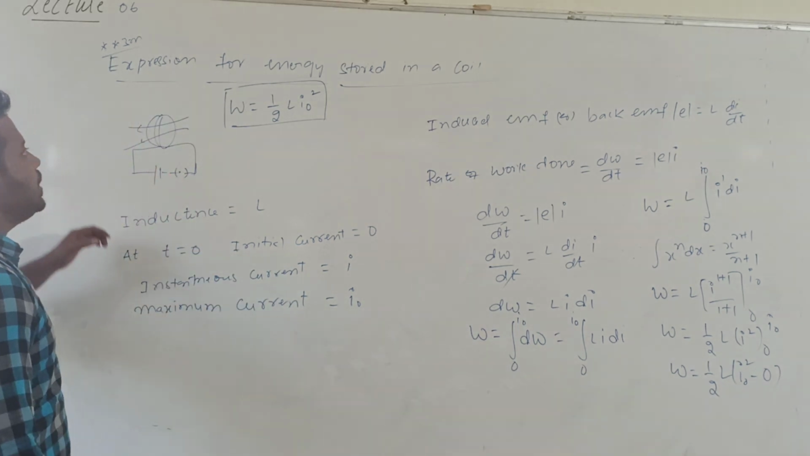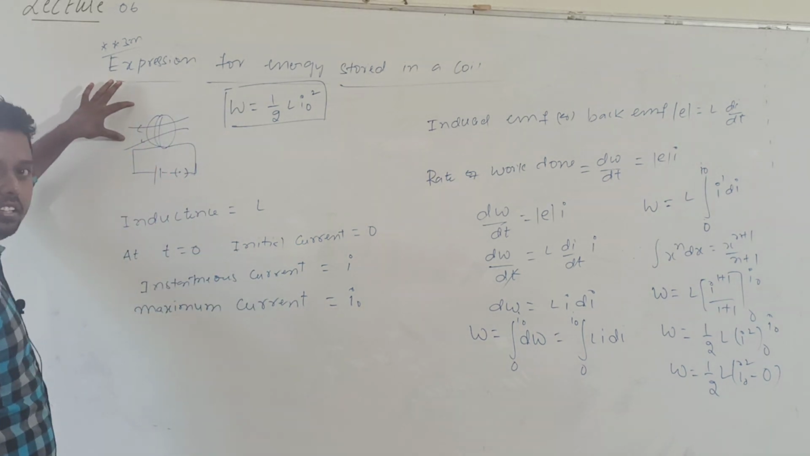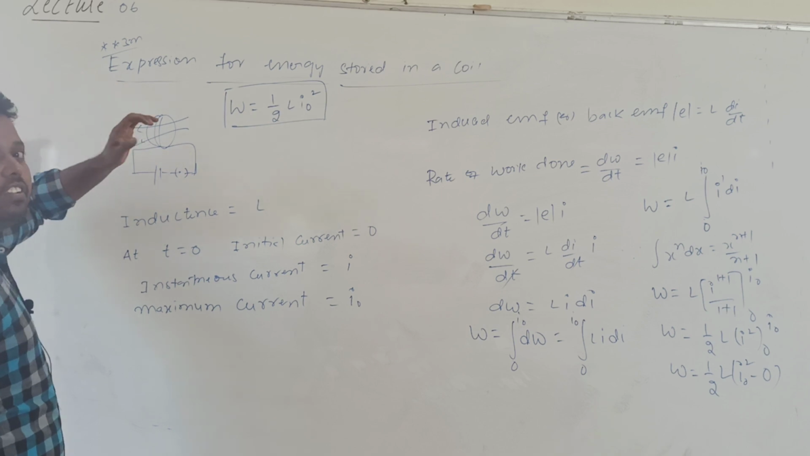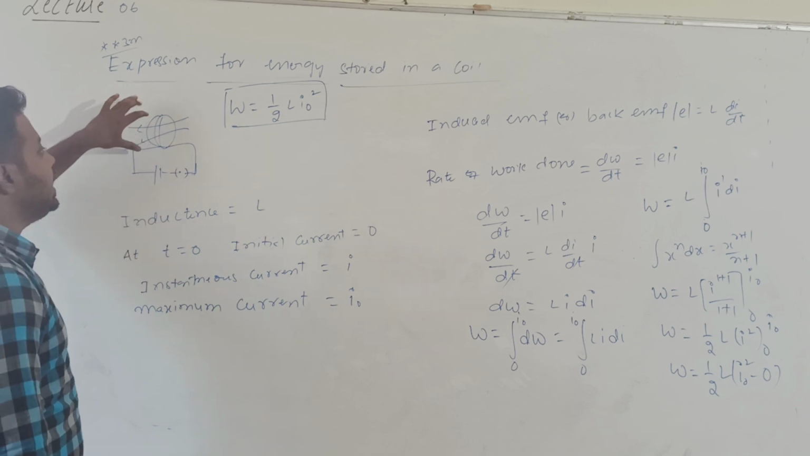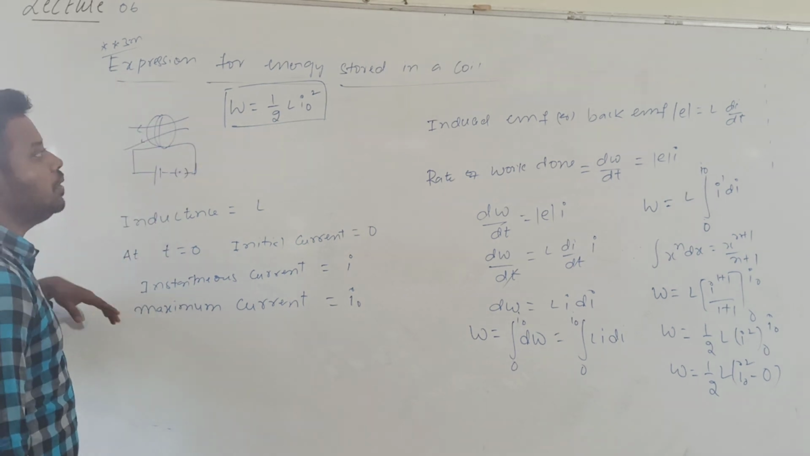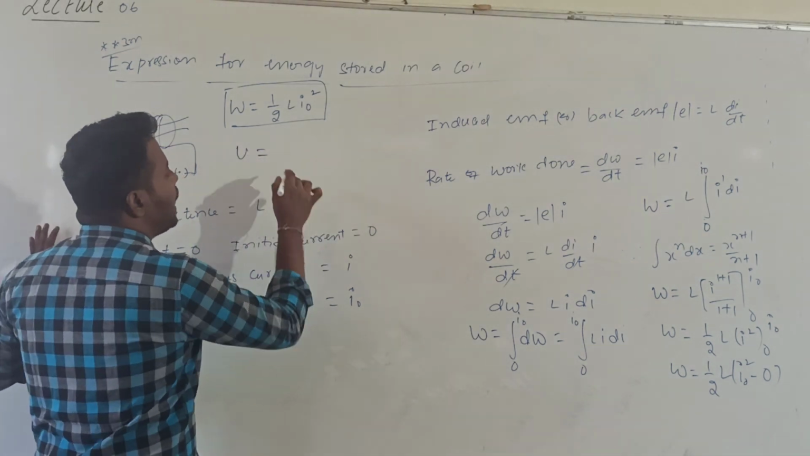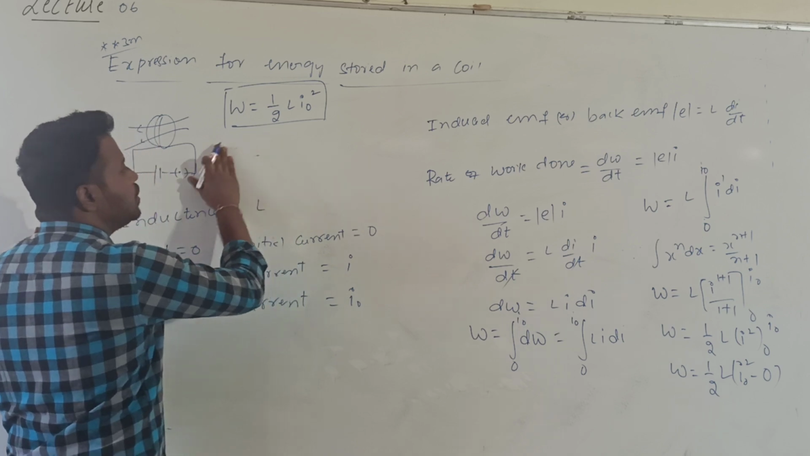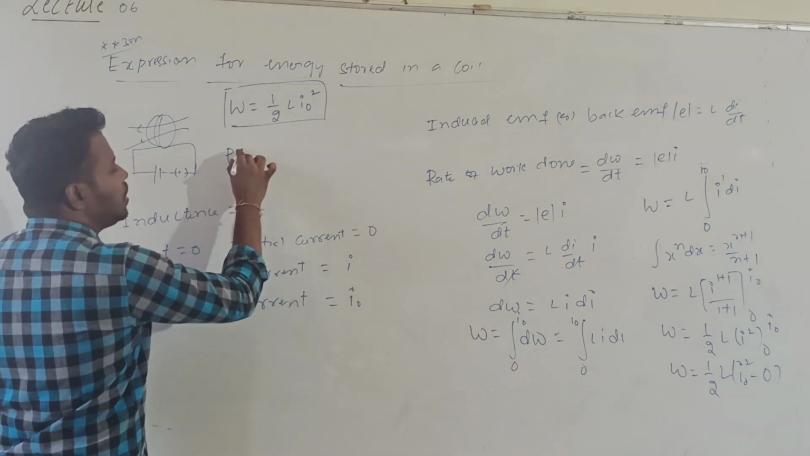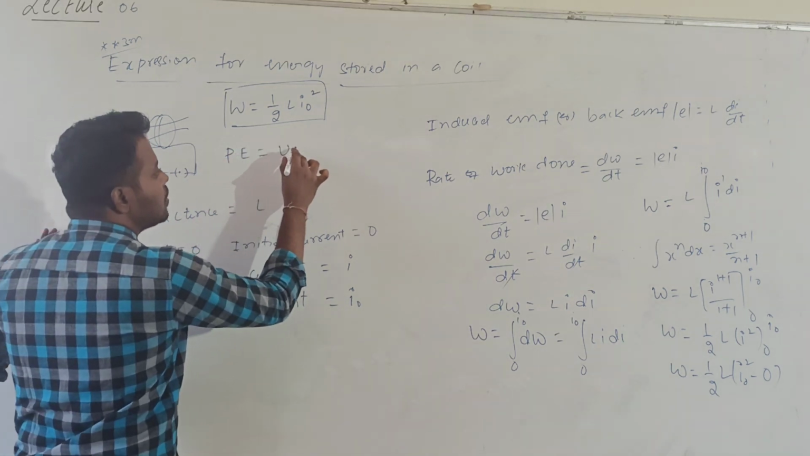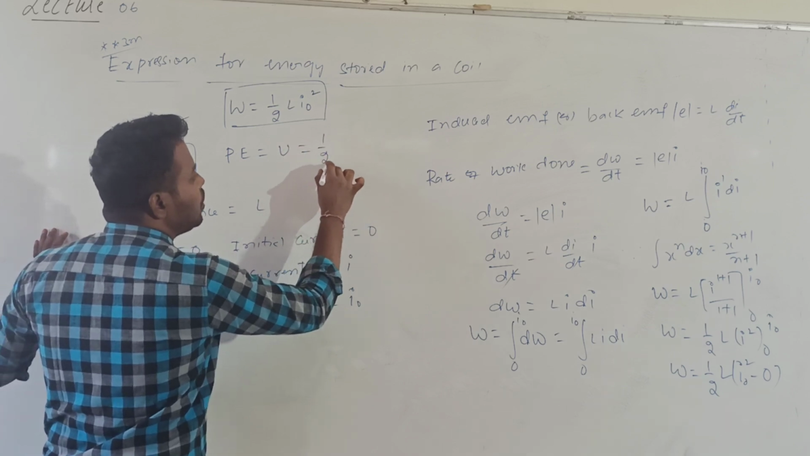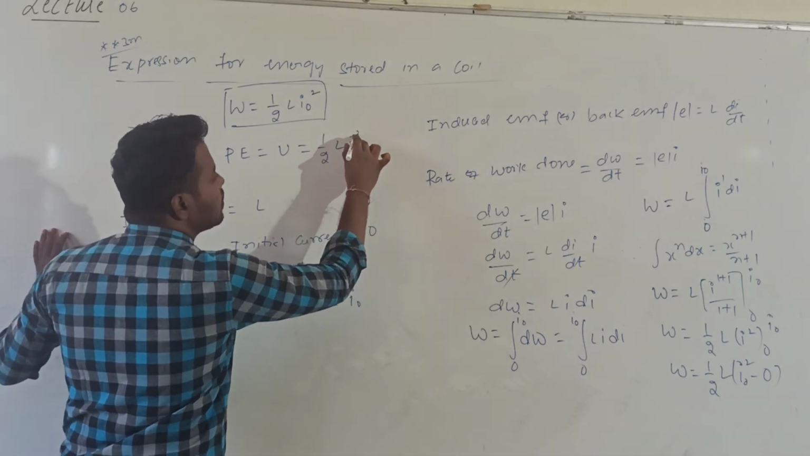But this work done will be stored in the form of energy in the coil. That energy will be stored in the form of a magnetic field around the coil, that is, magnetic energy. This energy is also called magnetic potential energy. So this work done is stored as potential energy in the coil. So U is equal to 1 by 2 into L into I0 square.